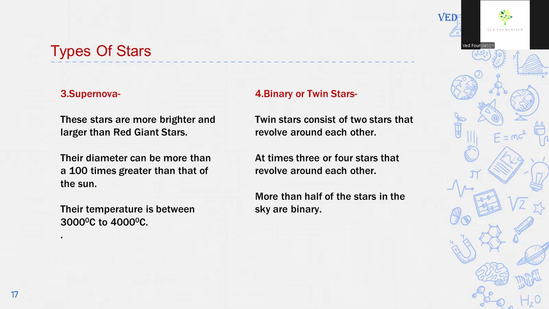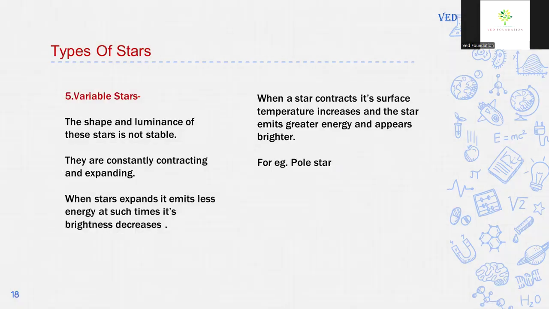Next type of stars, binary or twin stars. Twin stars consist of two stars that revolve around each other. Sometimes 3 or 4 stars revolve around each other. More than half of the stars in the sky are binary or twin stars.